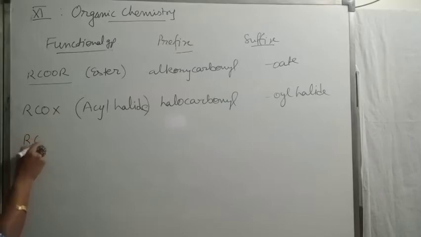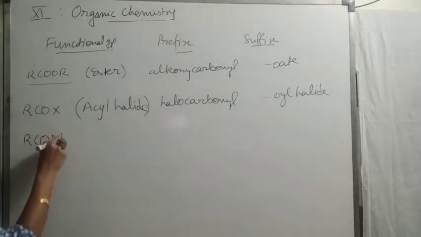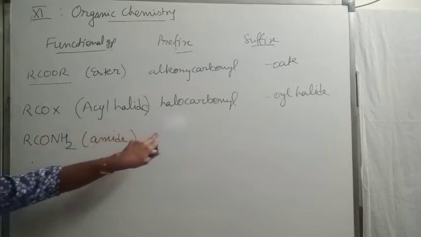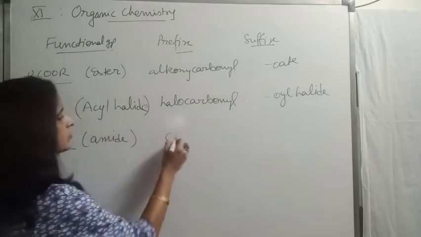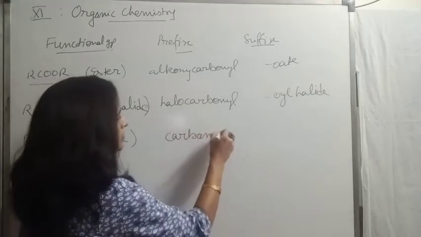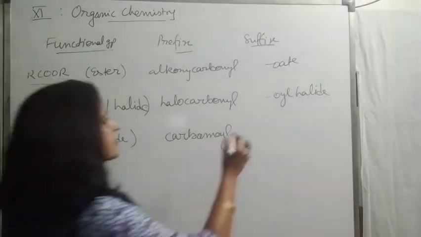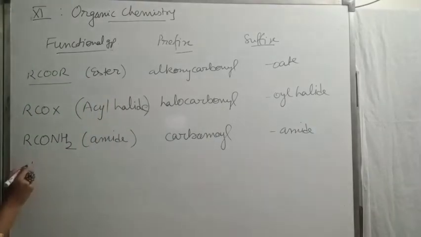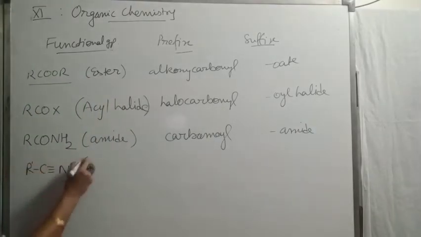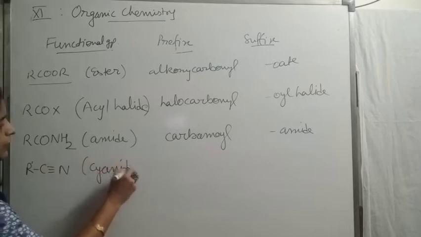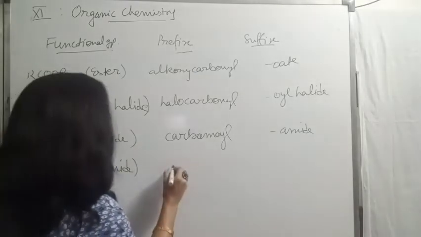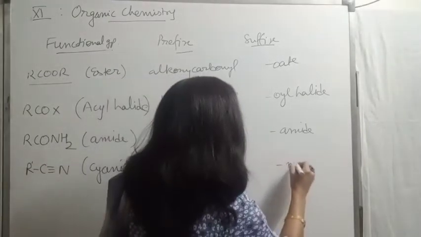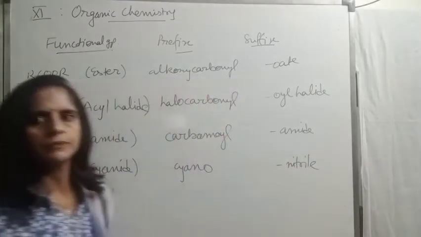Then next, beta, amide, RCONH2. The prefix for amide is carbamoyl, and the suffix is amide. Then the next one will be cyanide, or we may call it nitrile. Its prefix is cyano, suffix is nitrile.